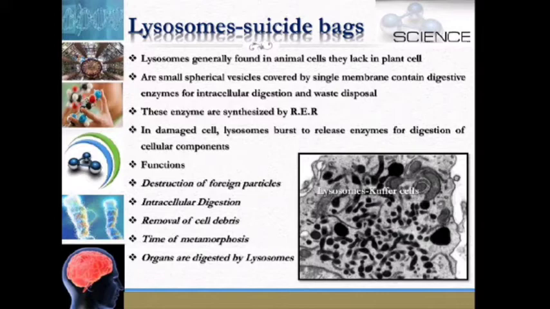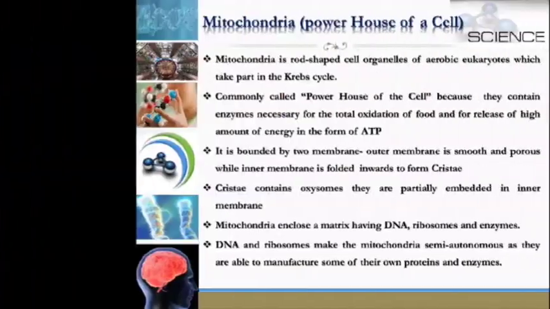In a damaged cell, lysosomes burst to release enzymes for digestion of cellular components. So the functions of lysosomes: they destroy foreign particles, help in intracellular digestion, and help in removal of cell debris. At the time of metamorphosis, organs are digested by lysosomes.